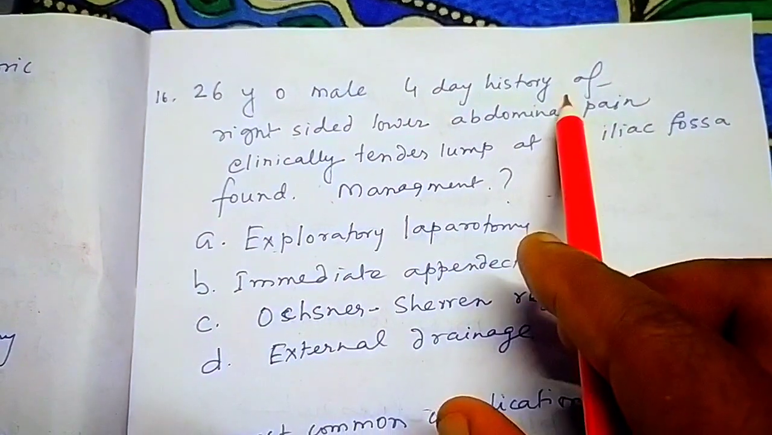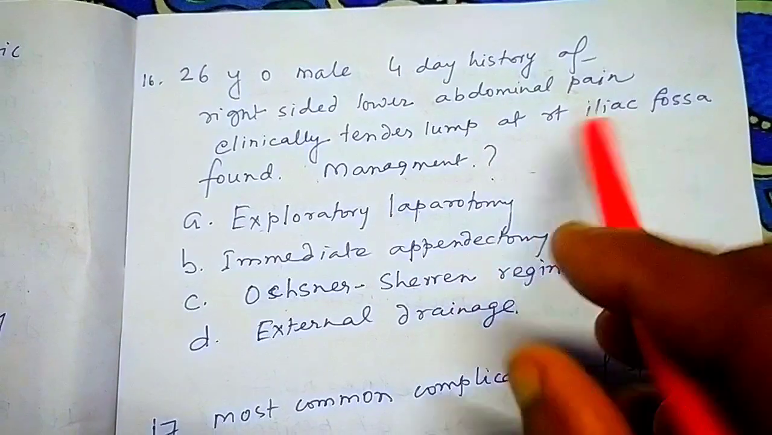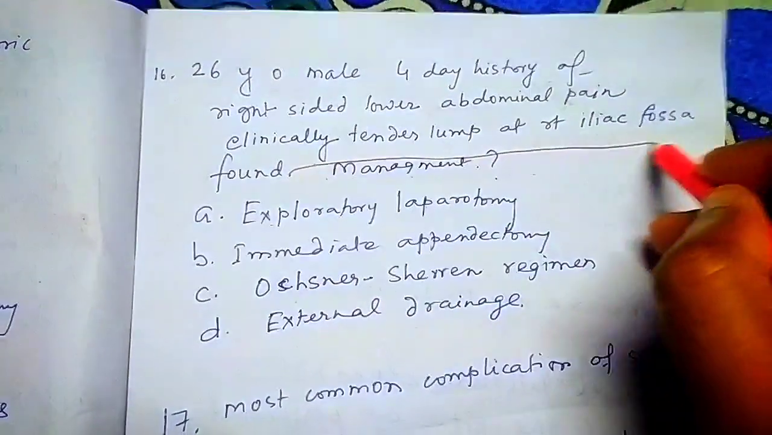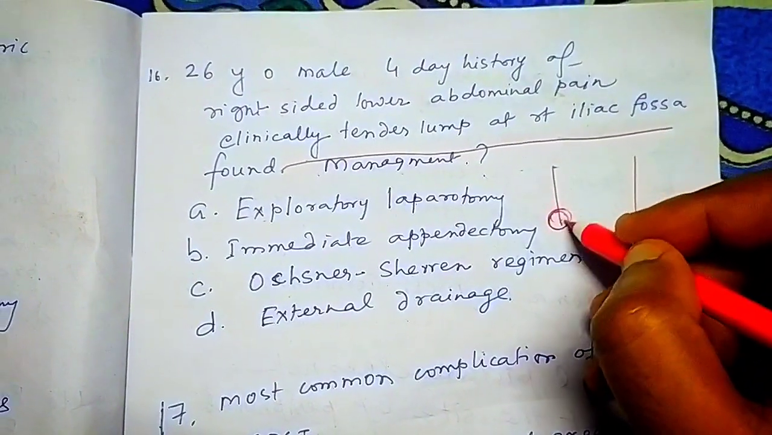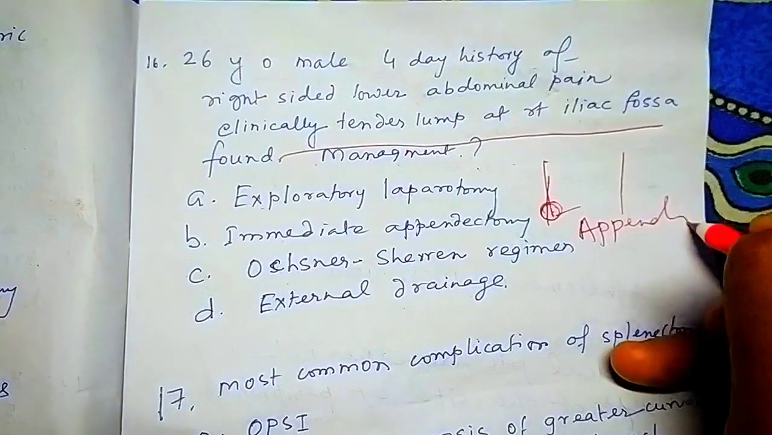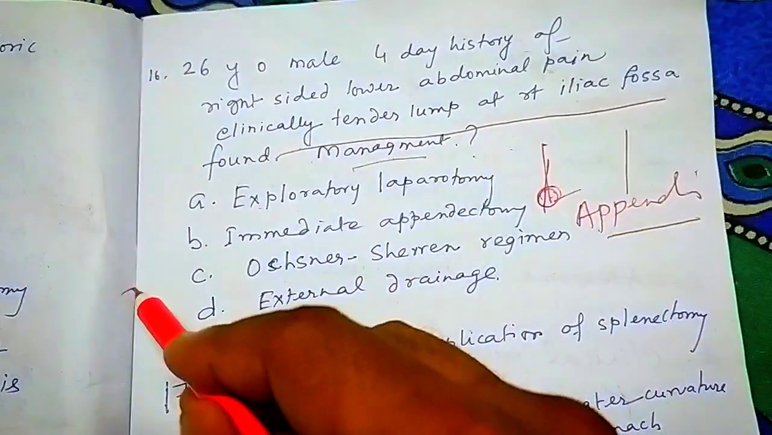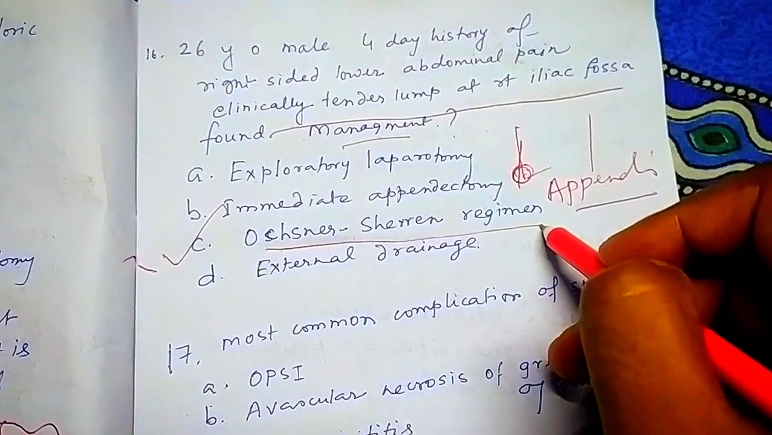Next question is this one. 26 years old male, 4-day history of right-sided lower abdominal pain, clinically tender lump in the right iliac fossa. Clinically tender lump in the right iliac fossa, we can understand, this is appendicitis. So what is the management? The treatment is according to the Ochsner-Sherren regimen. Ochsner-Sherren regimen will be the answer.